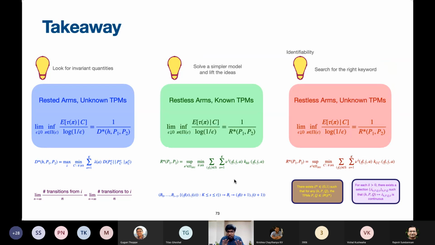And if there is one takeaway, possibly it is this. In the rested arms setting, our analysis told us to look for invariant quantities. Conservation of mass, conservation of energy.